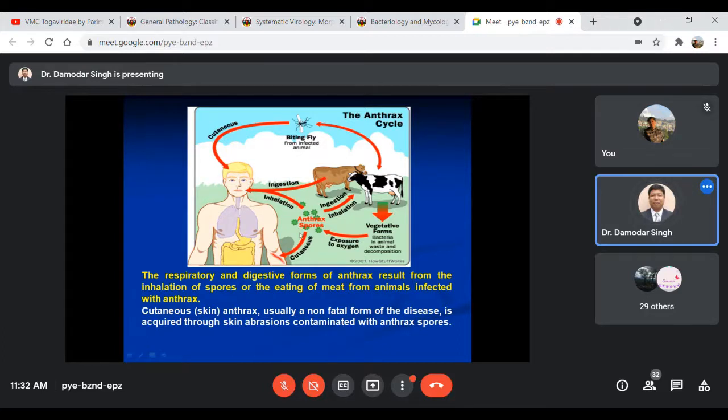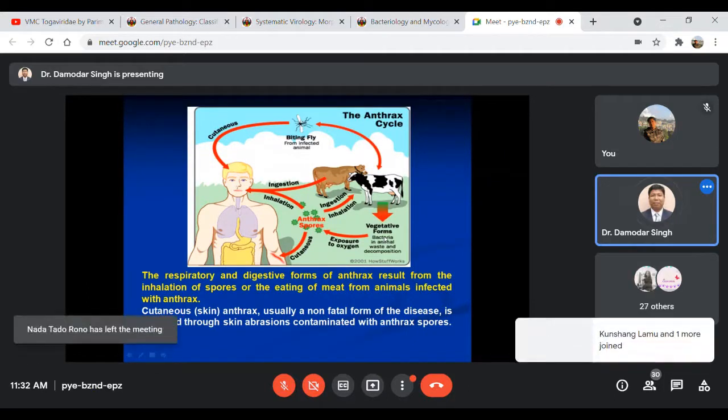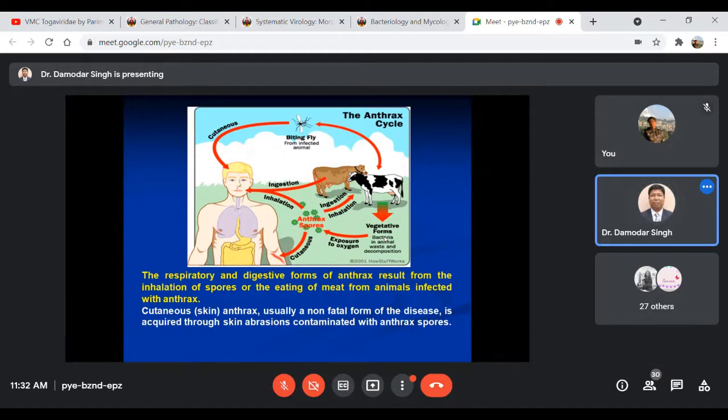As for the forms, I have already mentioned the malignant carbuncle, which is very painful. The fatal form of the disease appears through skin abrasions. On the skin surface you may have very painful malignant carbuncles, but this is not fatal; it is non-fatal.